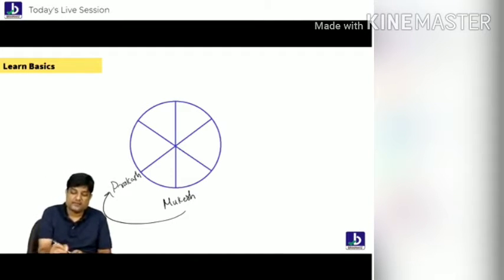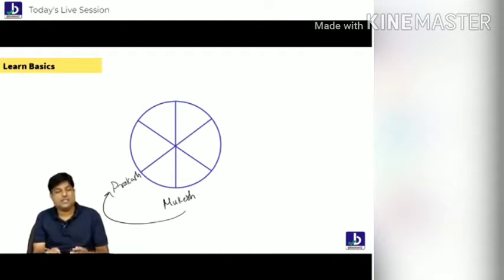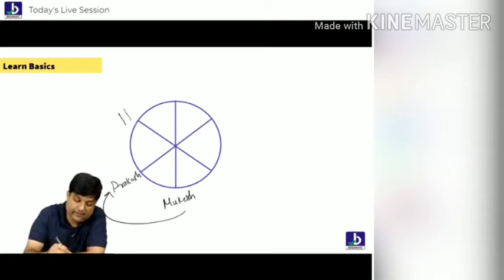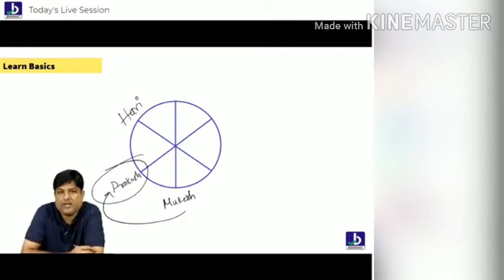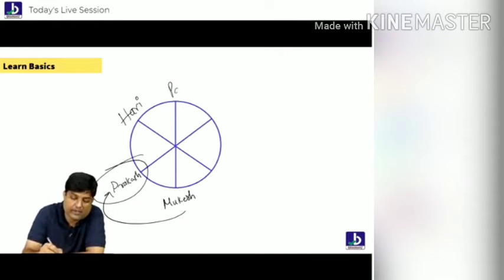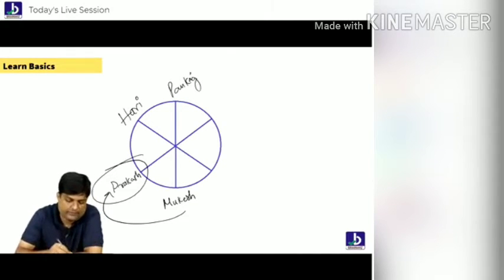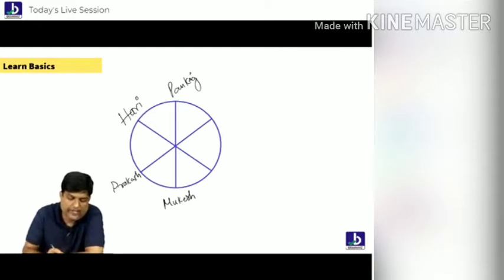Okay. Now there are two connecting points. What are those? Hari is between Prakash and Pankaj. Because I already know the address of Prakash, now I can put Hari. Over everybody?